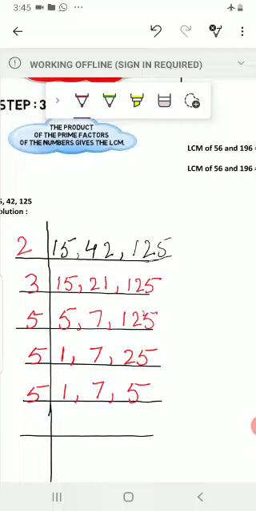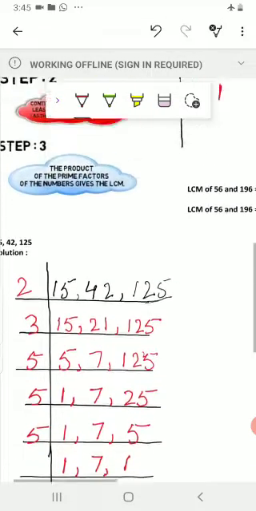So 5 is the least prime number as compared to 7. So here we divided by 5. First we divided by 5. Then 1. Here we write 7 as it is, and 5 ones are 5.